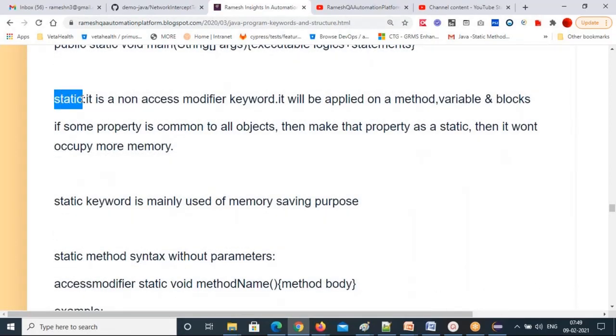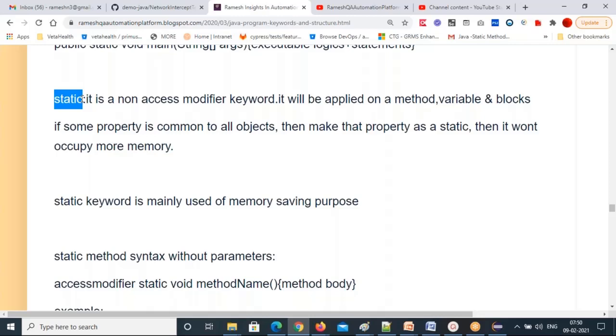What is the static keyword? Static is a non-access modifier keyword. It will be applied on method, variable, and block. Where can you use this static keyword? Only on method, variable, and block. But you can use the static keyword for inner classes. There is an inner classes concept: inside one class you can create another class. That is a static class you can create, private static class name.